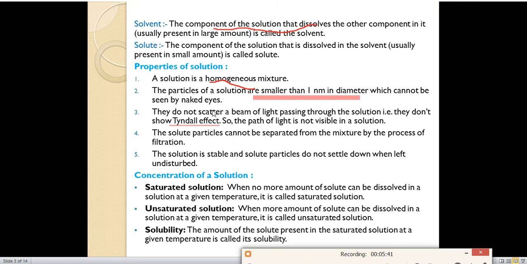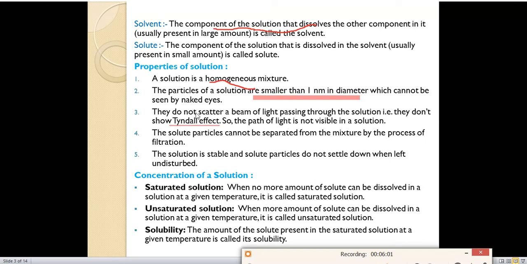What is the Tyndall effect? The scattering of a beam of light is called the Tyndall effect. This is a very important topic. The fourth point is that the solute particles cannot be separated from the mixture by the process of filtration. The solute particles present in a solution cannot be separated by the filtration method.